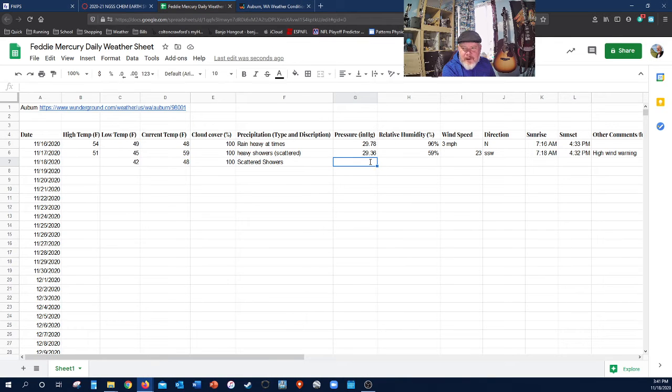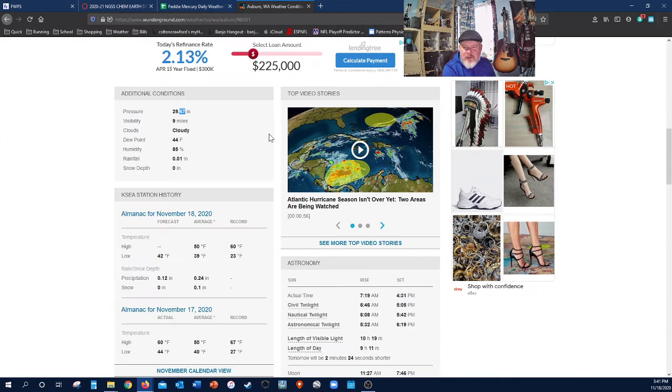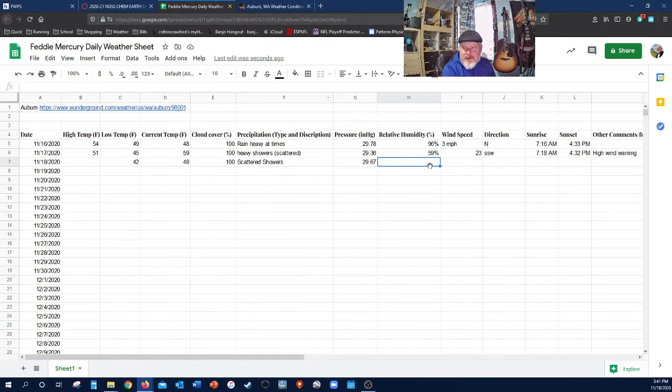So we're going to type in 29.67 inches of mercury. Hg stands for mercury. All right. So we can see that it's a little higher pressure than yesterday. Yesterday was heavy showers. Today's just kind of been scattered showers. What's the relative humidity? They just call it humidity in theirs right here, humidity, and they say 85%. So we're going to put 85%.